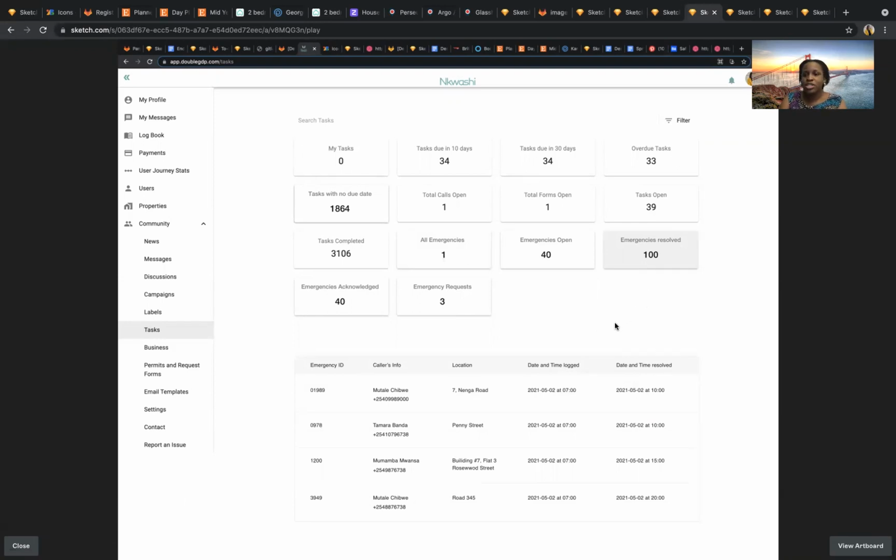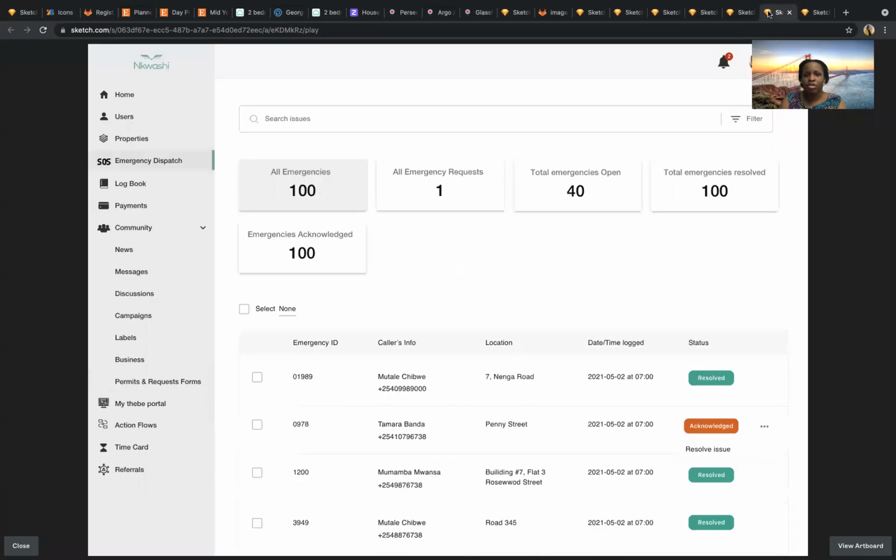So this is what we're going to do for now. We're going to leverage this task page for emergencies as well. Aside from this, in future, we're going to be having a page, or rather a section on the left-hand navigation solely for emergency dispatch, where you can see all information regarding only emergency dispatch on the admin view on this page, as opposed to merging it with the tasks page.